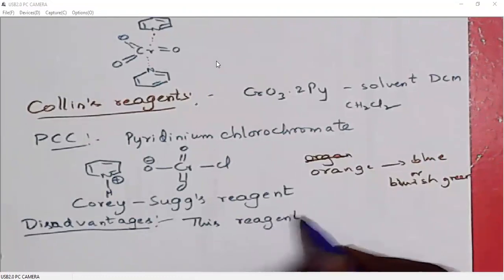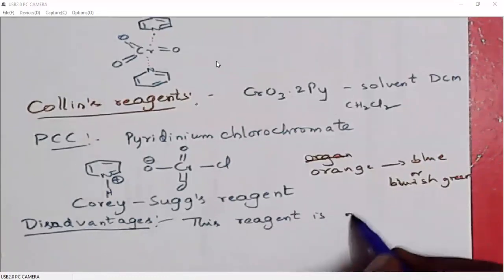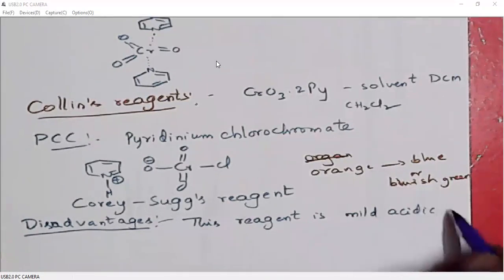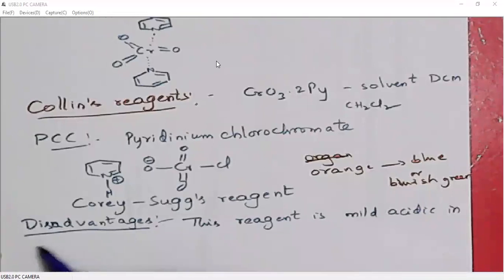This reagent is mildly acidic. Of course, the above reagents are all acidic in nature except Sarett's reagent and Collins reagent. So we will be careful whenever we have some acid sensitive functional groups in our starting materials.